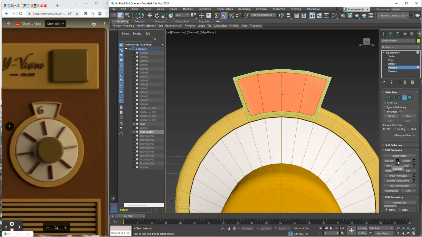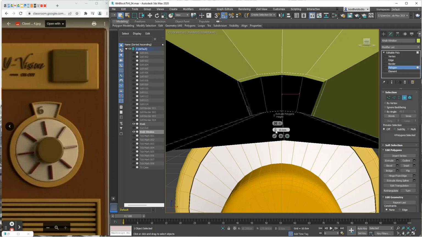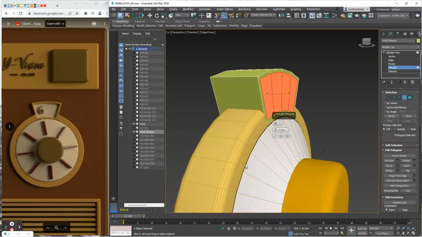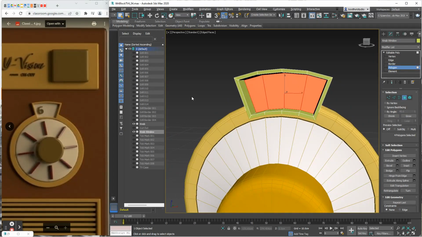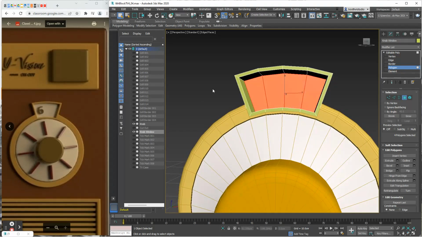Then I'm going to click on the extrude tool. And of course, extruding out is not what I want to do. I want to extrude in. This means I need to have a negative value here. And I think about like a negative 0.6. That looks pretty good. Sinks that in there quite nicely. I'll click the little green check mark here on that.